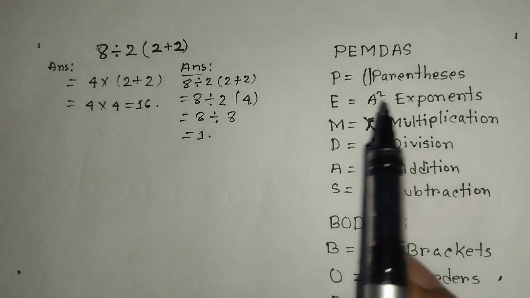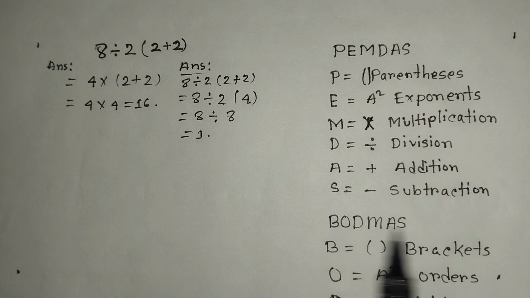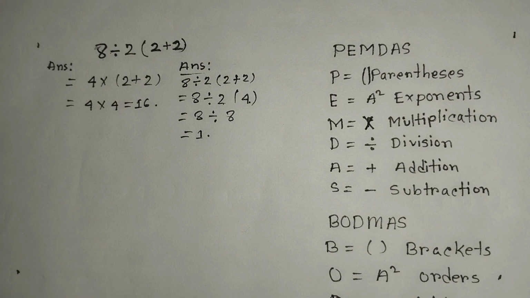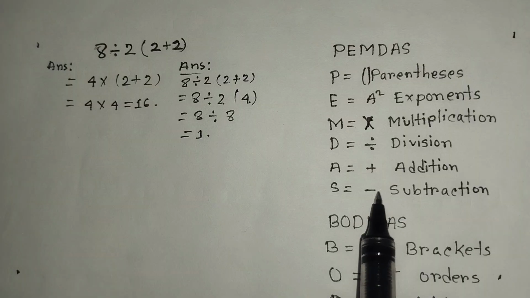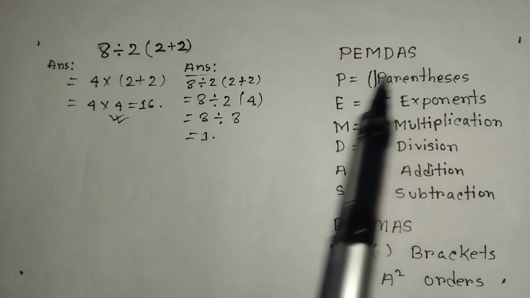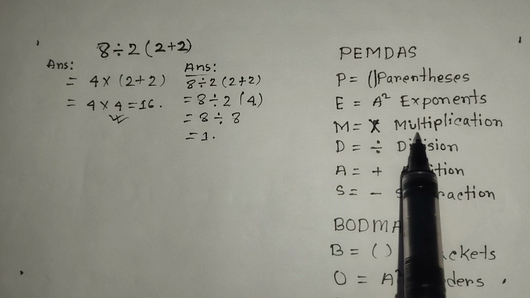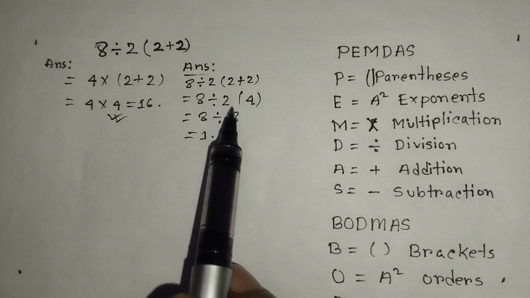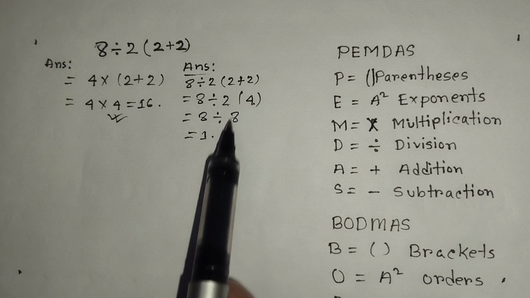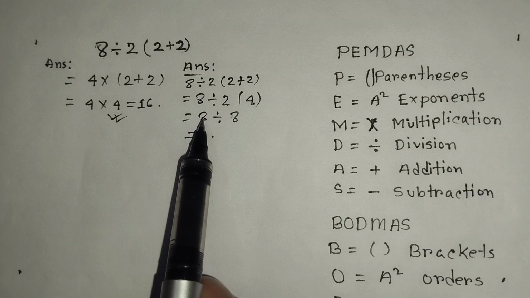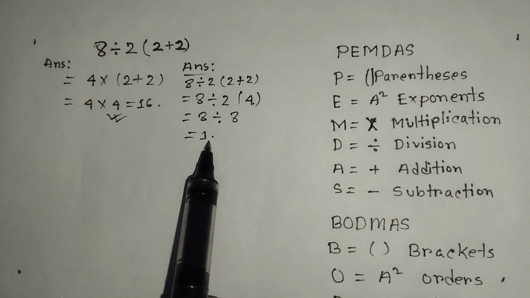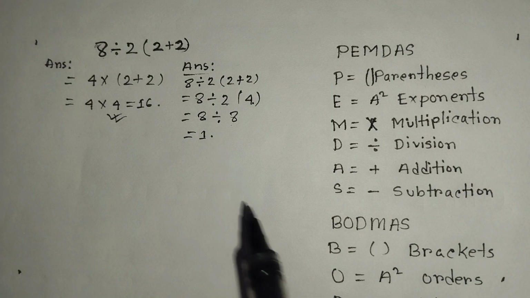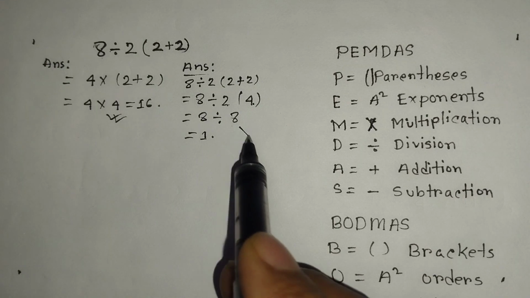You have to understand first PEMDAS and BODMAS. What is PEMDAS? What is BODMAS? If we follow PEMDAS, then you can see here multiplication, then division. So here we will first do multiplication, then we got 8, then we divide 8 by 8, it will be 1. It is 1. So that's not correct actually.